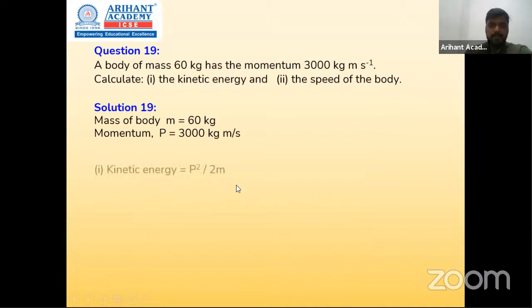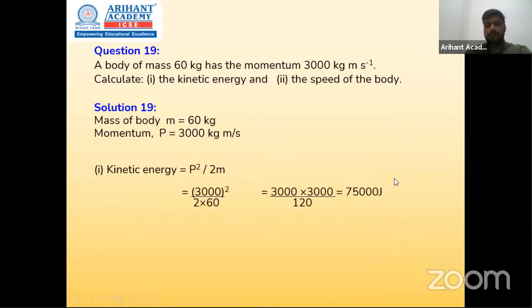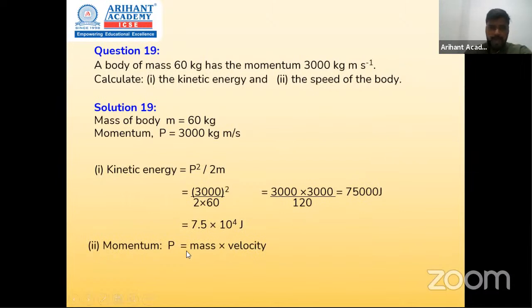p स्क्वायर 3000 स्क्वायर अपॉन 2 इंटू 60, which gives me 75,000 joules. Now second thing which is given as momentum, p is m into v. आपके पास p है, आपके पास mass है, so velocity ढूंढने के लिए इन दोनों को डिवाइड कर देंगे. तो 3000 upon 60 gives me 50 meter per second. So that, ladies and gentlemen, is how do we use the variant of kinetic energy का formula.